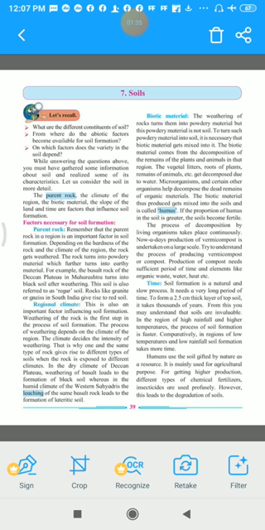Let us consider the soil in more detail. The parent rock, the climate of the region, the biotic material, the slope of the land, and time are the factors that influence soil formation. So we are seeing soil everywhere, wherever we go, in any different region, any different place, we can see soil.